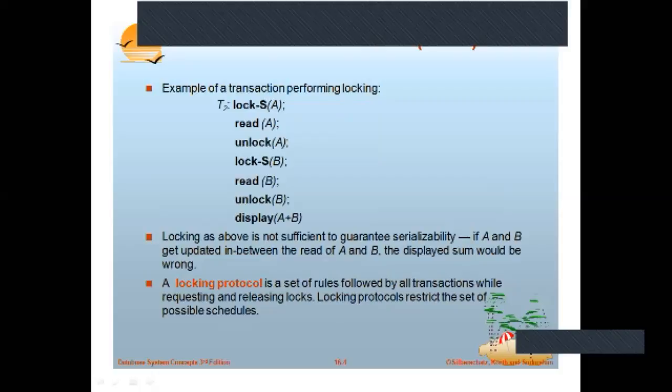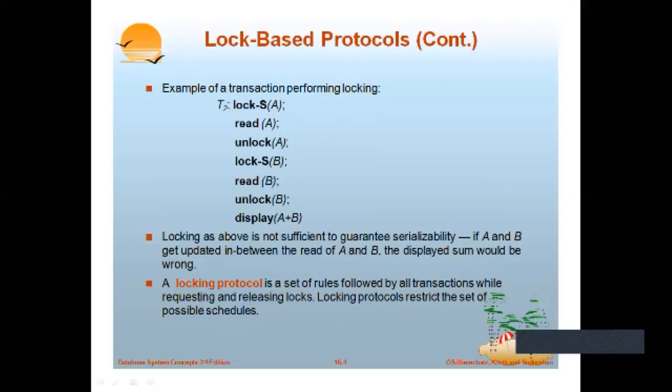This is one example where I'm giving a shared lock on read A, and unlocking it. Why am I giving a shared lock? Because it is only a read operation, not a write operation. Whenever you have a write operation, write-read or read-write, then you have to give an exclusive lock.